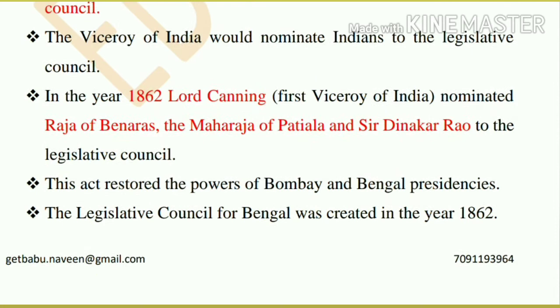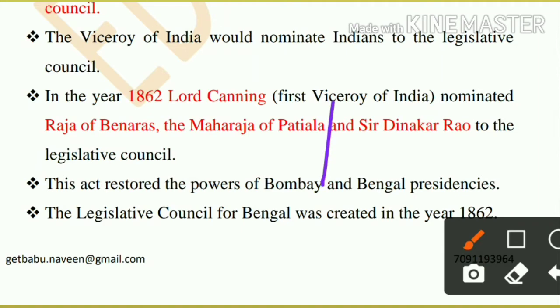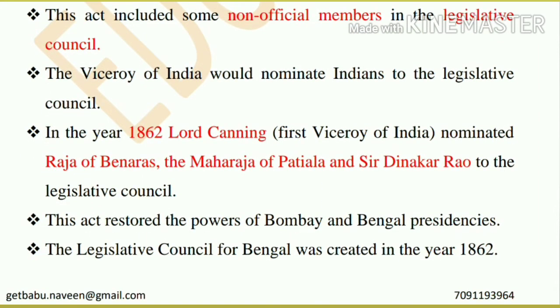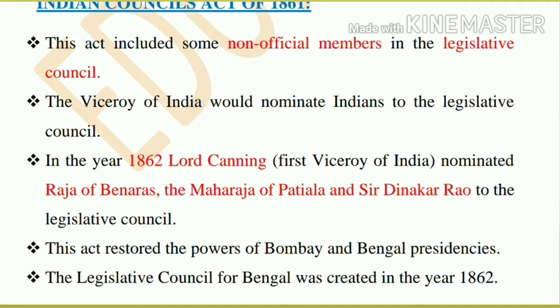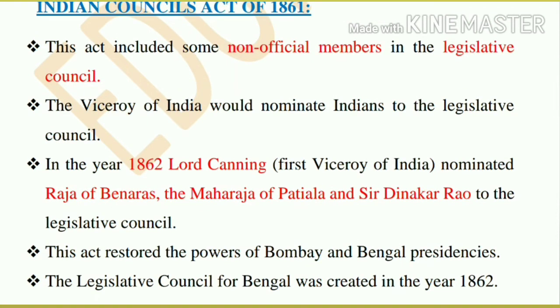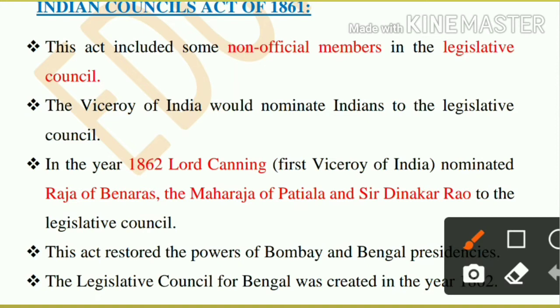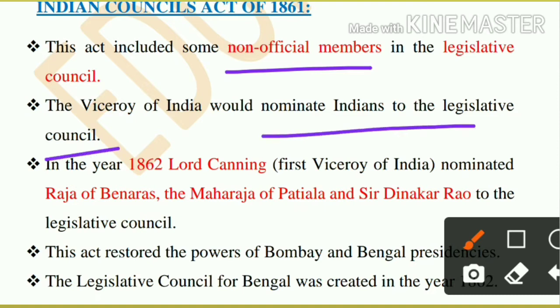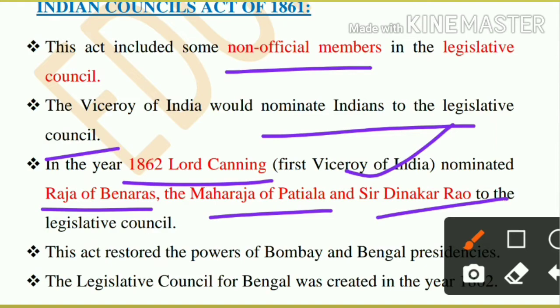So now again in 1861 the Indian Councils Act was passed. What was the reason? After the 1857 revolt, the British government thought to put some Indians in the administration, in the legislative work. So they took some non-official members, nominating some Indians to the Legislative Council. In the year 1862, Lord Canning, the first Viceroy of India, nominated the Raja of Banaras, Maharaja of Patiala and Sir Dinkar Rao to the Legislative Council.